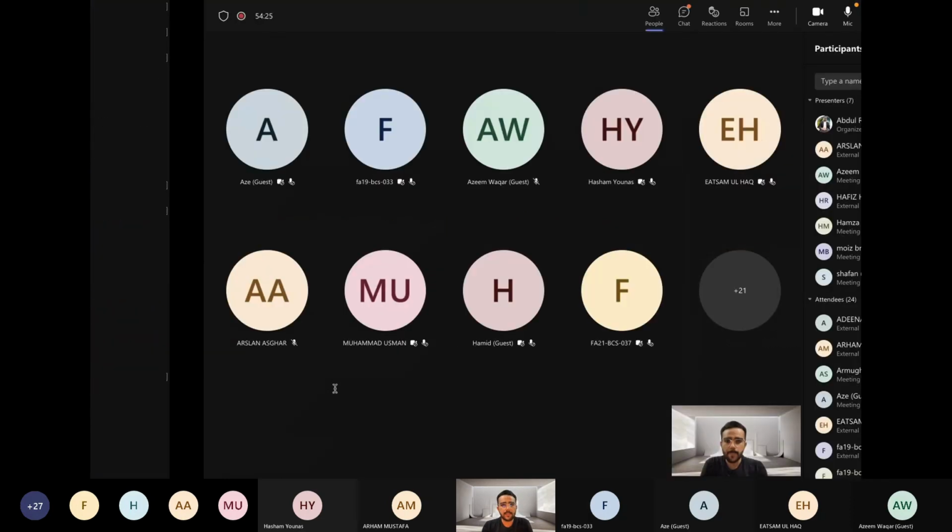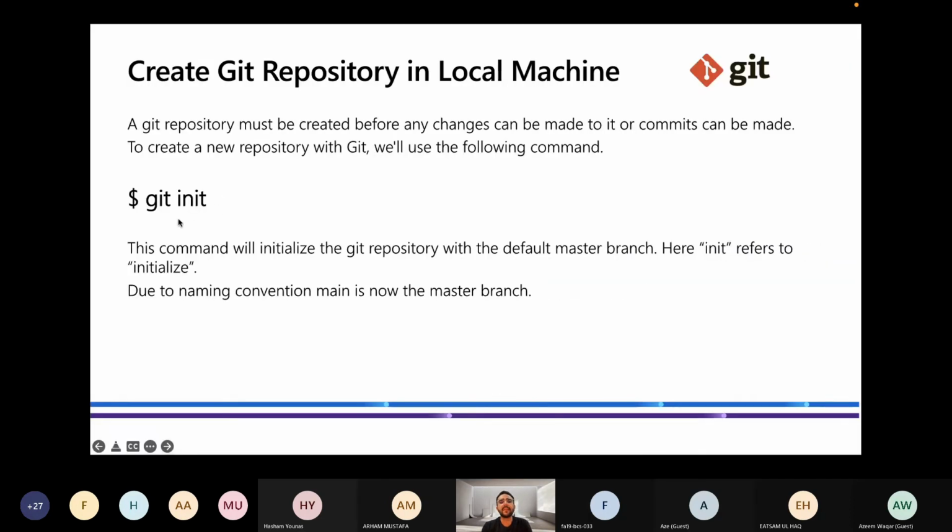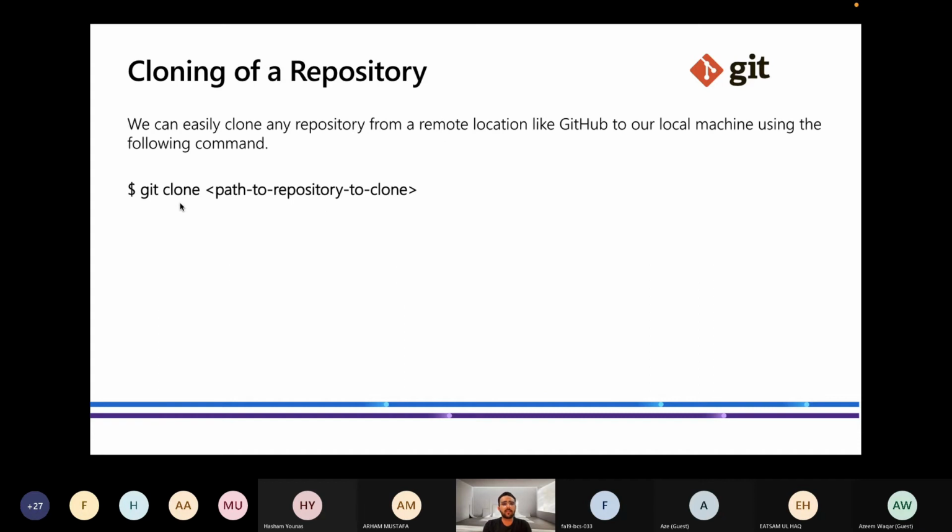So this git init will initialize a Git repository on our local machine. And I have cleared up the difference between a normal repository and a Git repository: a Git repository will take snapshots and record all the changes and everything Git provides. So the next step is cloning.